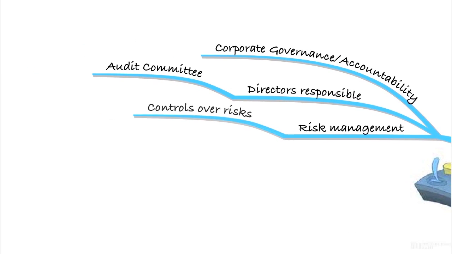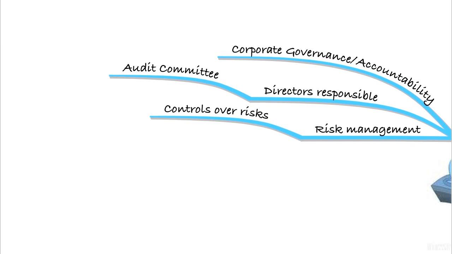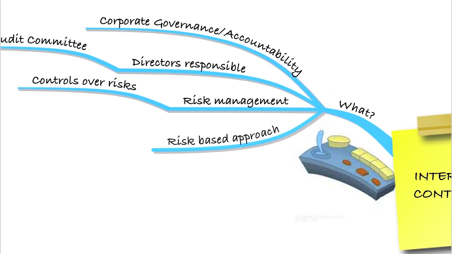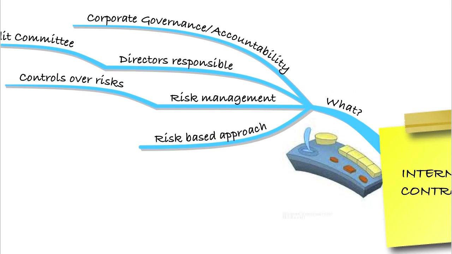There should be controls over the risks that we identify through our risk management system. In fact, when it comes to the corporate governance codes, they say that you must have a risk-based approach to internal controls. That means that you need to identify the risks within the organisation, and then you need to design internal controls so that you can reduce those risks.